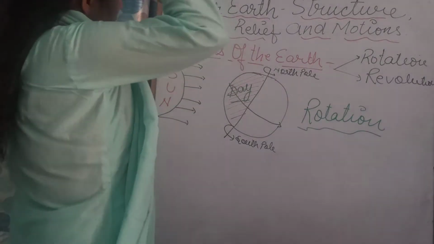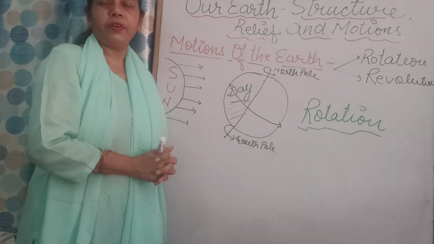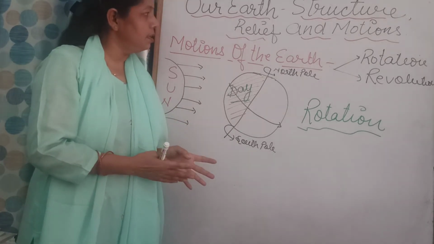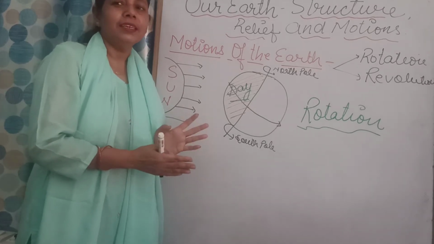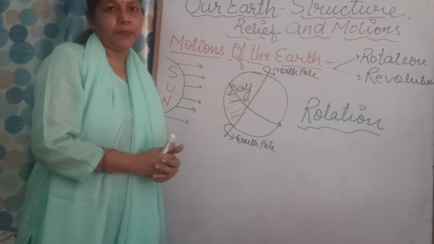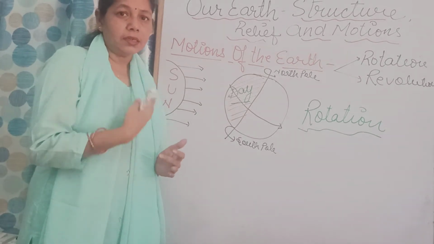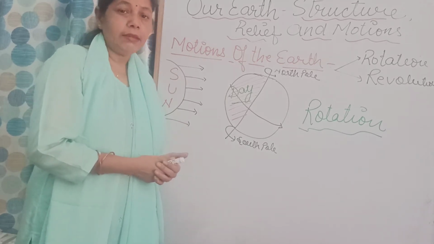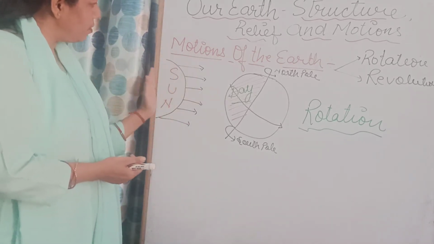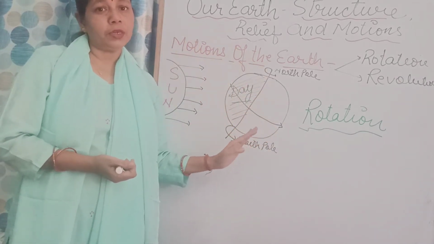So children, when we talk about the motions of the earth, or the movement of the earth, as we all know, the sun is stationary. The sun doesn't move. It is the earth which revolves around the sun. Secondly, how the light of the sun falls on the earth also depends on the motion of the earth.